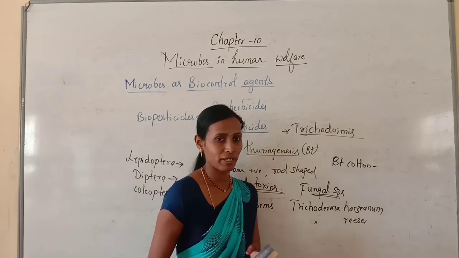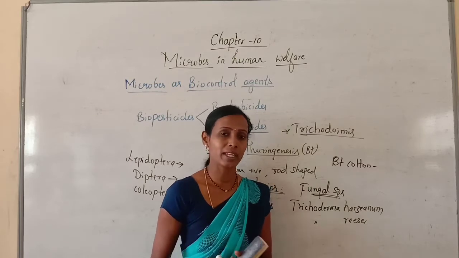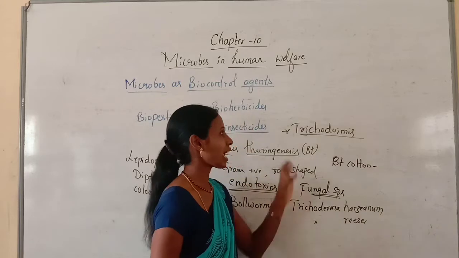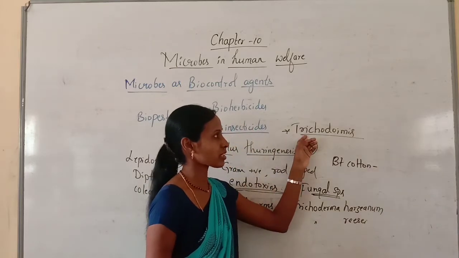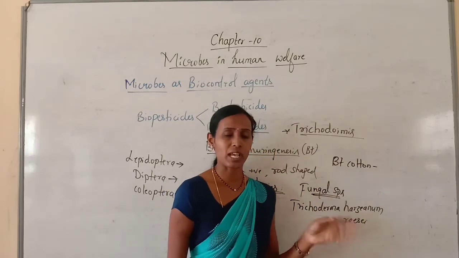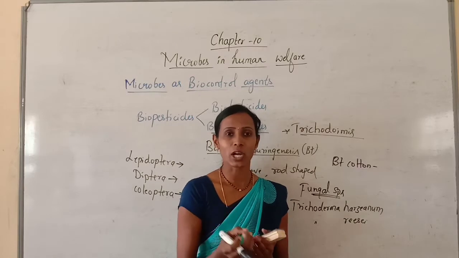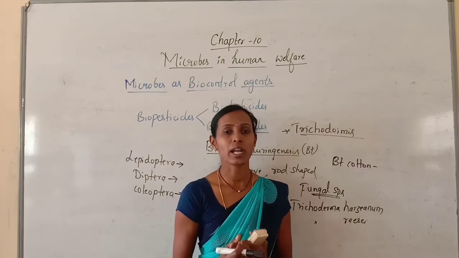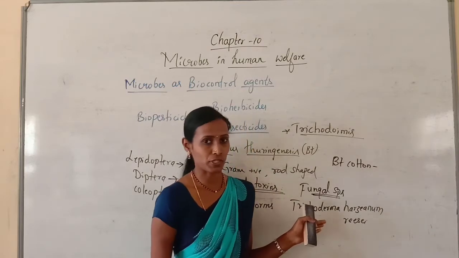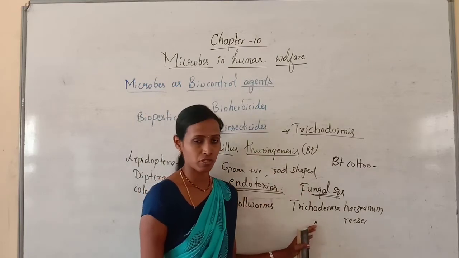These are free living and are used to control many pathogens and plant diseases like root rot, fruit rot, etc. And by using Trichoderma species, crops like groundnut, chickpea and sunflower are successfully protected. So that is about Bacillus thuringiensis and the fungal species Trichoderma.